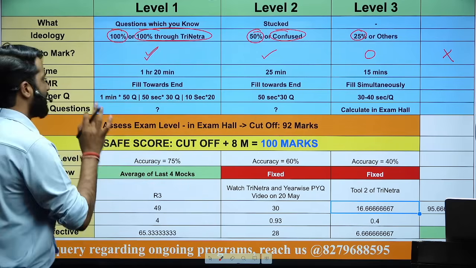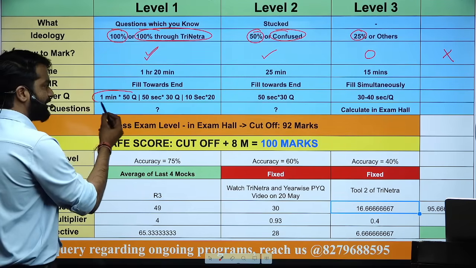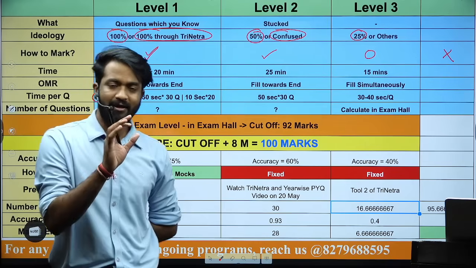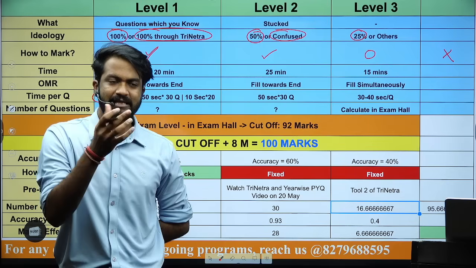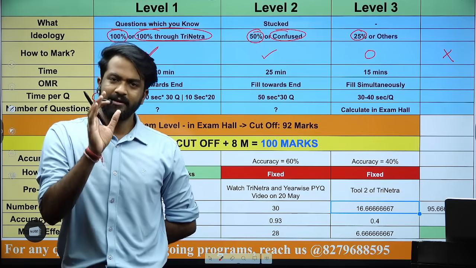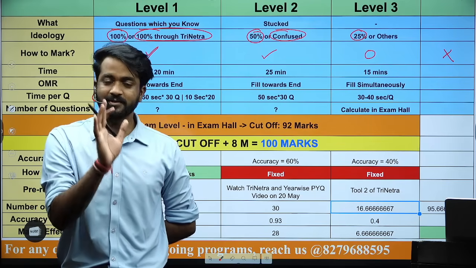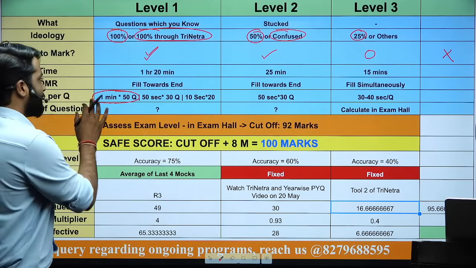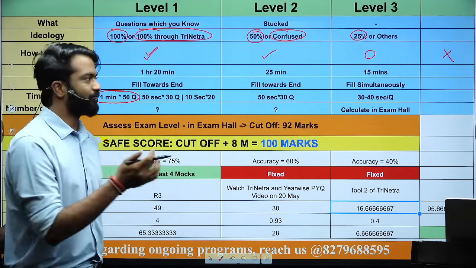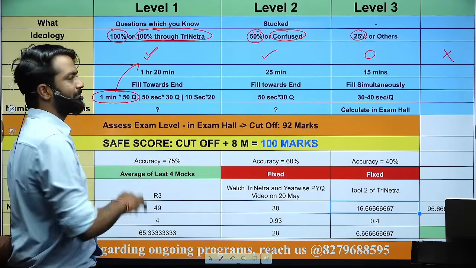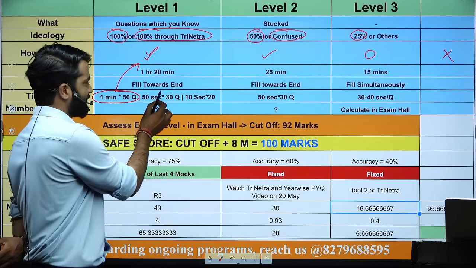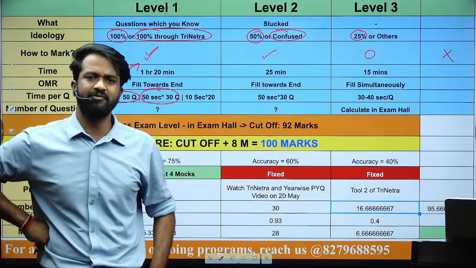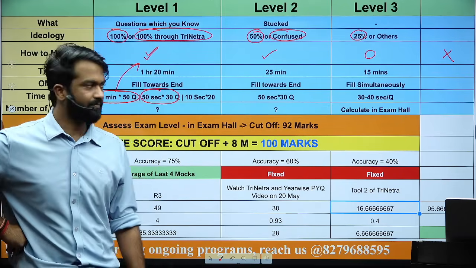What I'm saying, on an average, in 50 questions which you are marking double tick, why 50 I will tell you just now. इसलिए मैंने बोला, थोड़ा मैं डर रहा था, ठीक है, बट एंड तक सुनोगे शायद समझ में आएगा. I have simplified the things. मैं क्या बोल रहा हूँ, 1 minute I am assuming you are giving to the 50 questions in which you are almost 100% sure. 50 seconds you are giving to those 30 questions in which you are 50% sure or confused yet. You don't know the final answer yet.